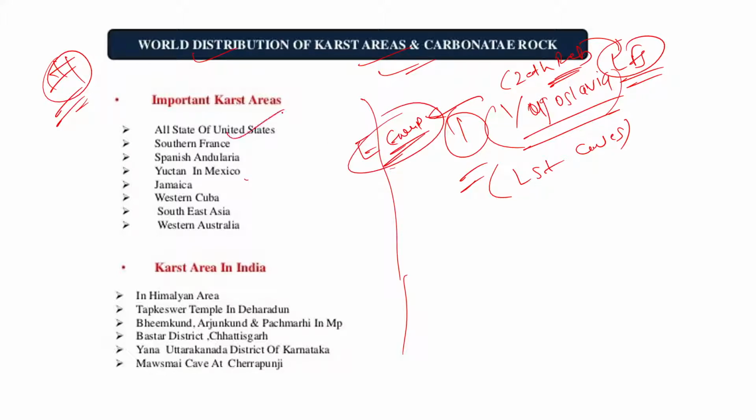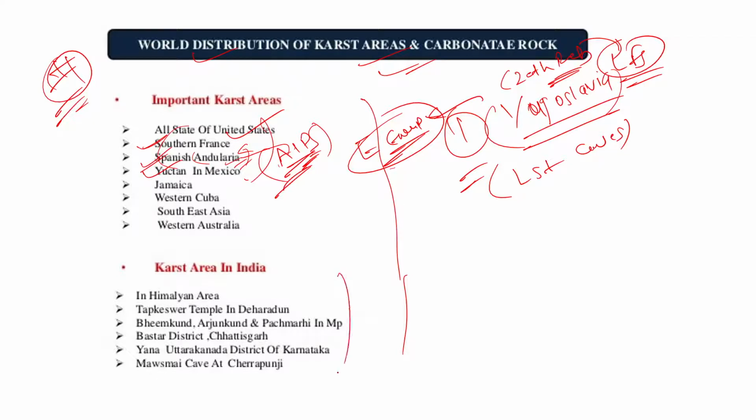In the United States there are a lot of carbonate rocks and karst topography. In the Yucatan Peninsula of Mexico, the Andalusia mountains in Spain, southern plains, even in the Alps you can find it. The Alps is a mountain range like the Himalayas. It is found in France and Europe. So in this area, you can just write it.